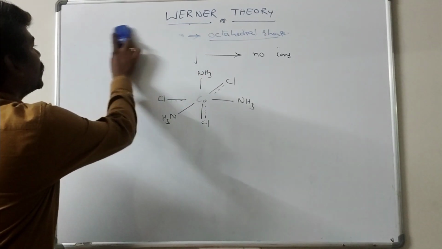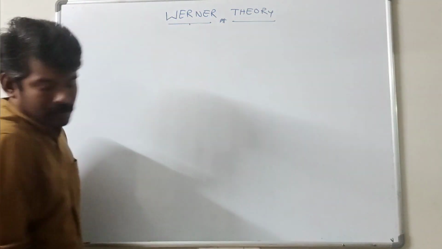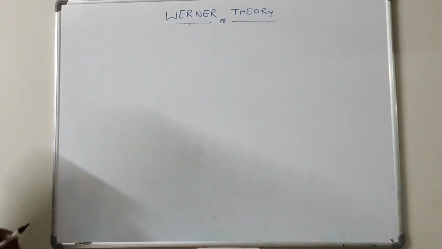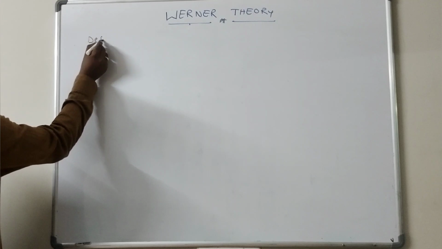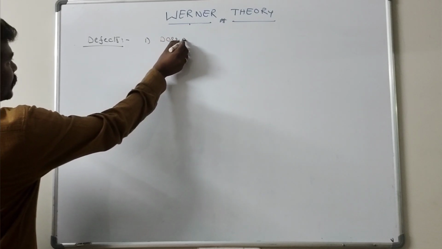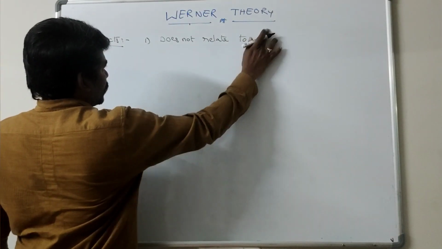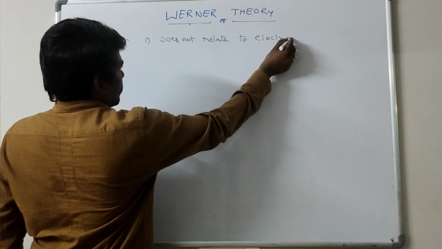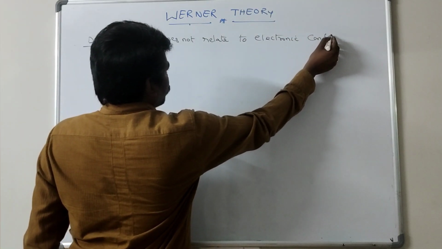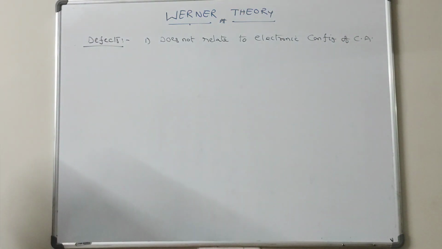First one: it does not relate to the electronic configuration of the central metal atom in the formation of the complex compound.